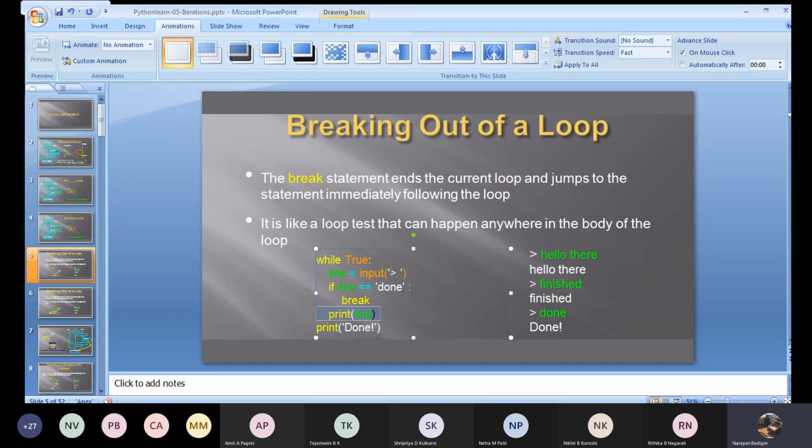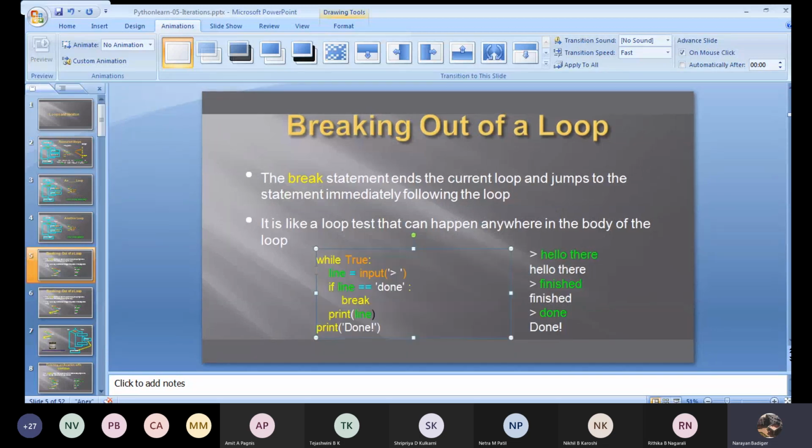Now what do I enter? Done will be my input. So line is done. The user will enter done. Now done will be equal to done. Yes, it is true, it breaks. When I have entered done, it breaks and comes out of this while. It means it ends the current loop and jumps to the statement immediately following this while loop.